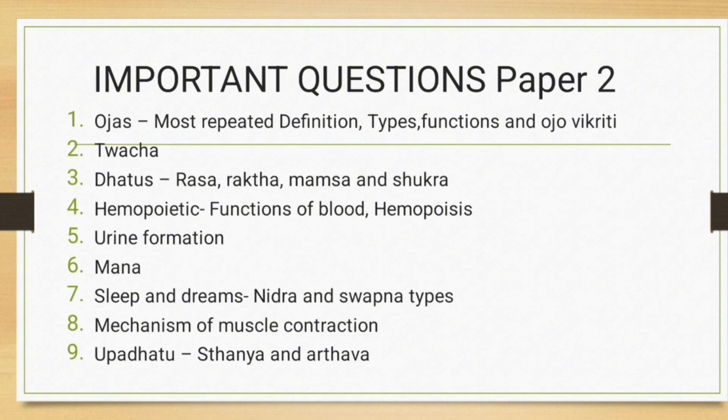Focus on the hyper and hyposecretion of the pituitary hormones, especially the growth hormone. And now let's move to the most repeated topics in paper 2. The first topic is the Ojas. This is the most repeated long answer question in paper 2. Prepare its definition, types, functions and Ojo Vikriti, that is Vyapat, Visramsham and Kshaya.